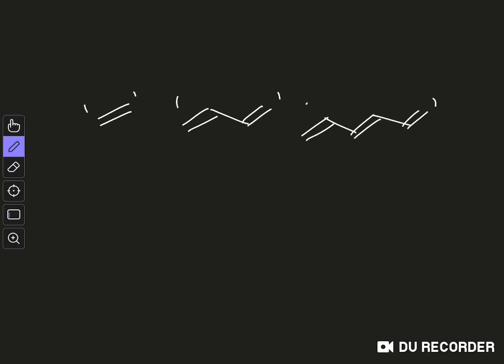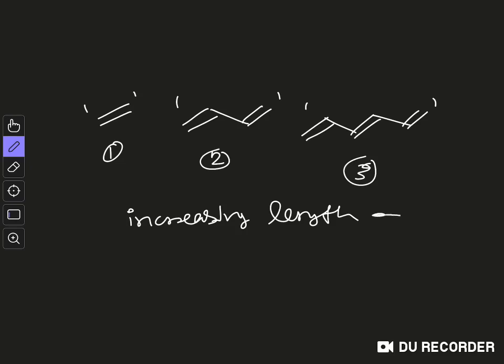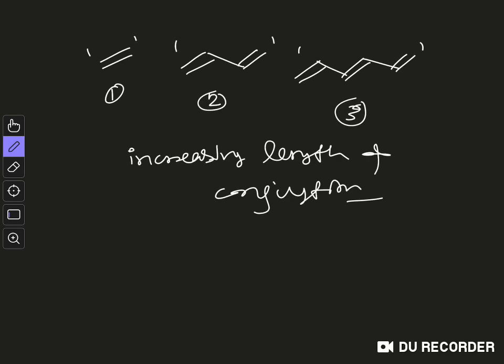So if you go from 1 to 2 to 3, you are increasing the length of conjugation. By doing this you are stabilizing the system, you are lowering the energy of the system, right?